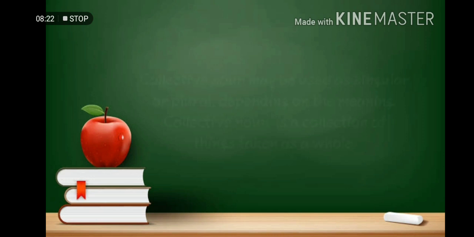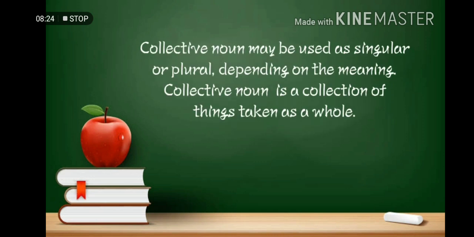Sixth rule. Collective noun may be used as singular or plural depending on the meaning. Collective noun is a collection of things taken as a whole.